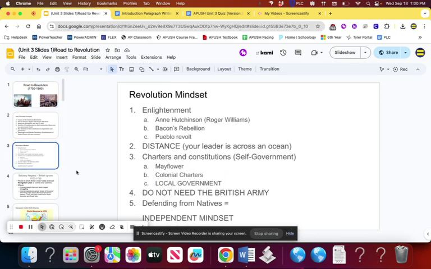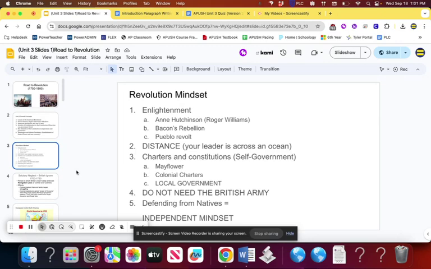So leading up to the American Revolution, the United States develops a revolution mindset. They do this through a number of factors. The Enlightenment, which has the specific ID term of rationalism, creates this feeling of questioning government as a whole. Like, why are we paying taxes to a king when they really don't do much for us? The king is also a couple thousand miles away, and it would take a month or so, maybe even longer, to get information from England to the colonies. So that also sparks the question of, wait, why are we letting this guy rule us again? Why are we paying taxes?